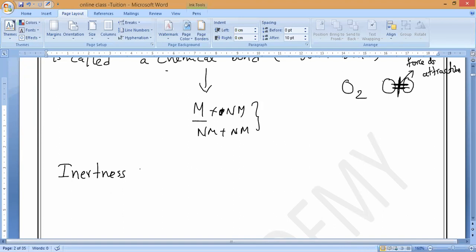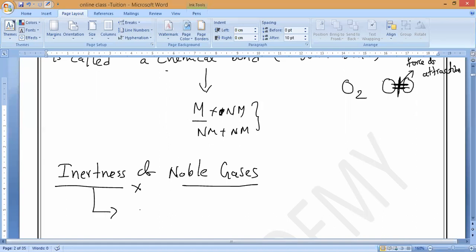Now, the inertness of noble gases. Please keep the heading. What do you mean by inertness? Unreactive nature. Unreactive gases are called inert gases.